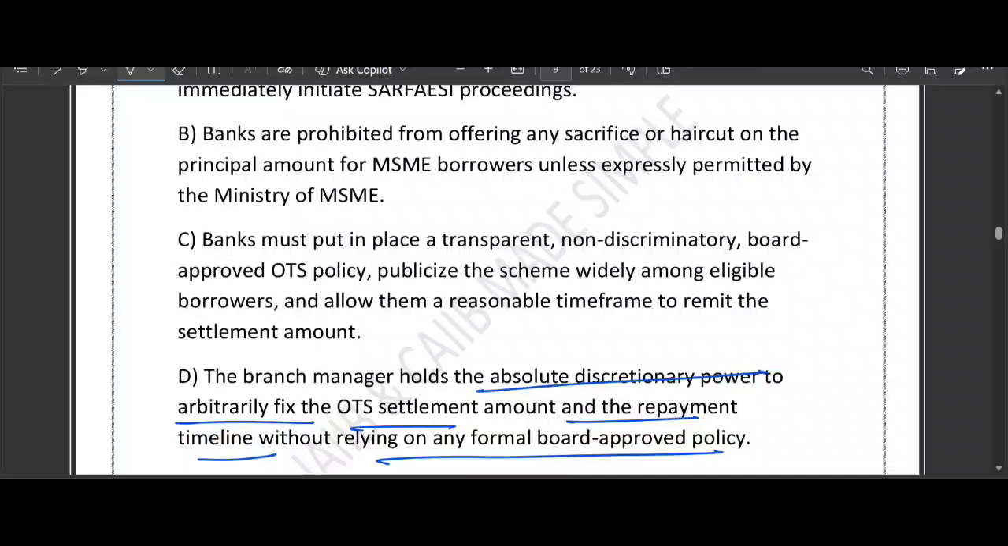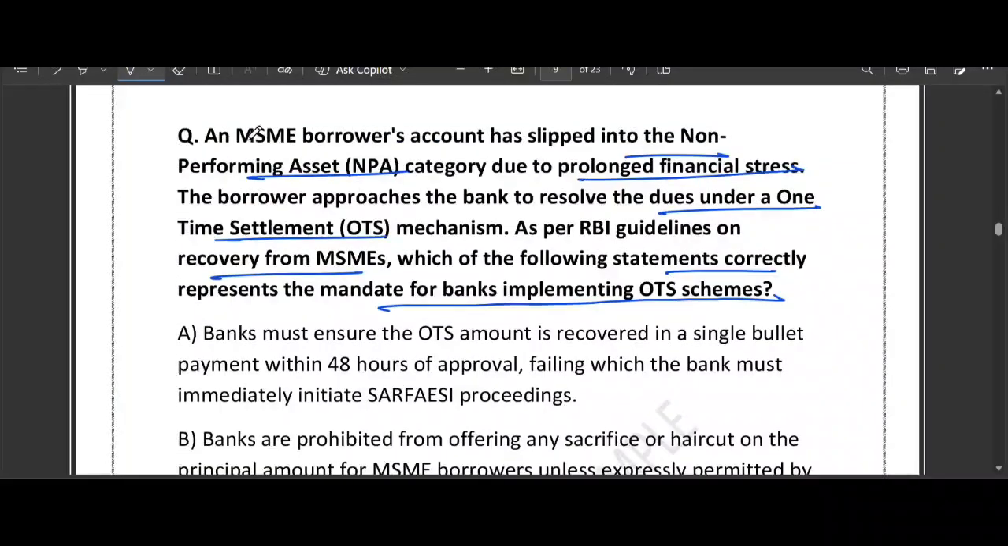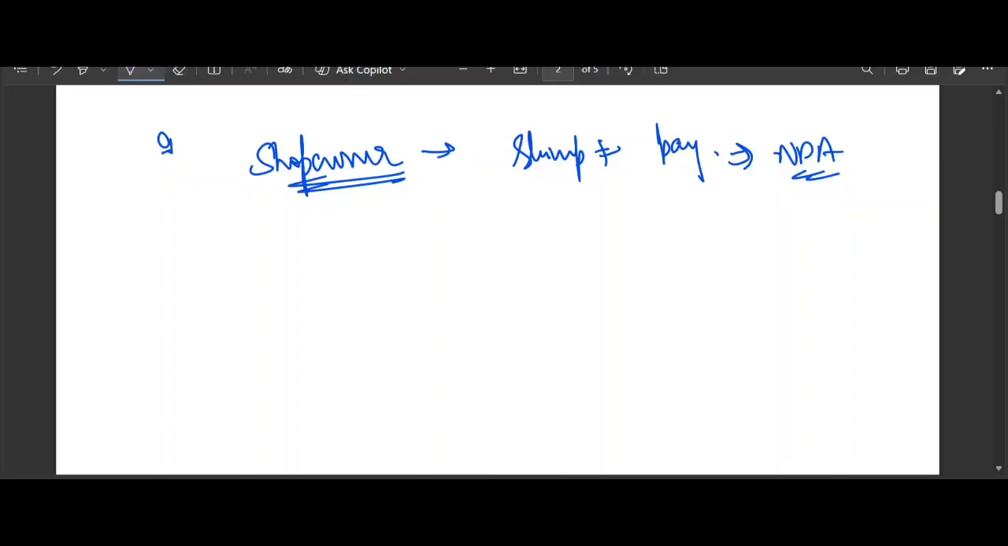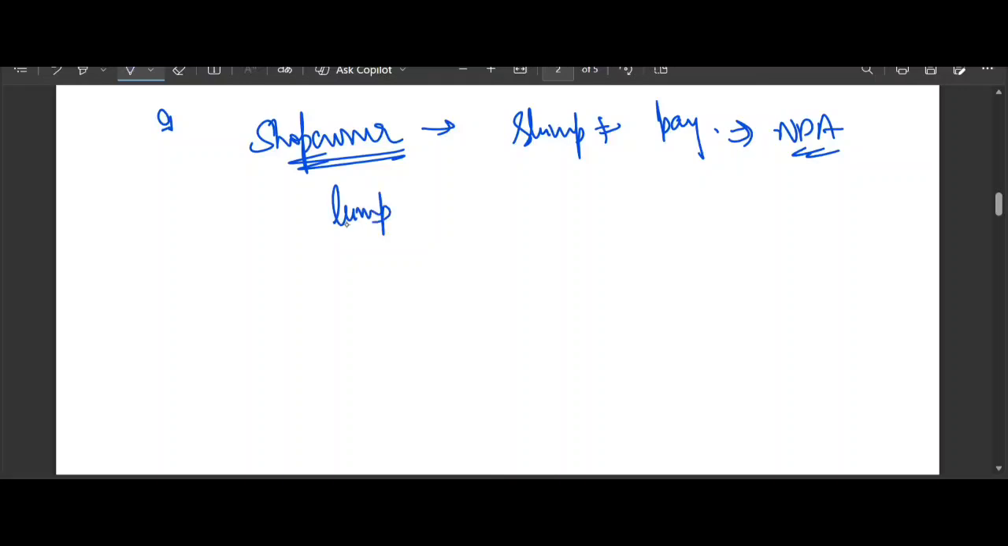So this is a very good question, very intelligent question. What do you think is the correct answer? Let me give you an example to understand it. Imagine there is a shop owner who took a loan, but due to a long market slump, he could not pay it back. He is unable to pay, so the loan has now become NPA. The owner wants to close the chapter by paying a lump sum that is less than the total debt.